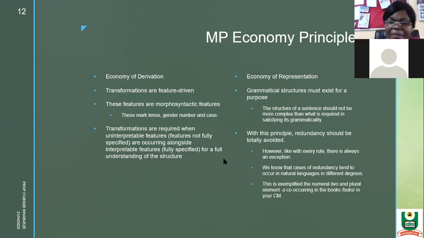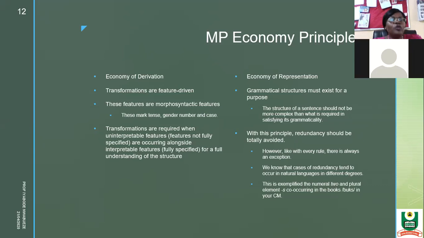When you have a verb, what will determine whether the action in that verb is today or tomorrow is the tense. So it needs tense for it to be interpreted. Now, the tense itself cannot be interpreted, but when it joins with the verb, then it can have meaning. Without that, it cannot have meaning. And this is what we are saying: transformations are required when interpretable features are not fully specified, that is, when they are not occurring alongside an interpretable structure.